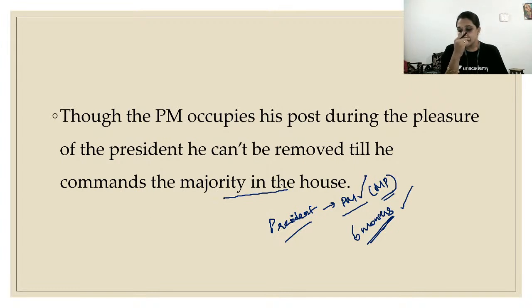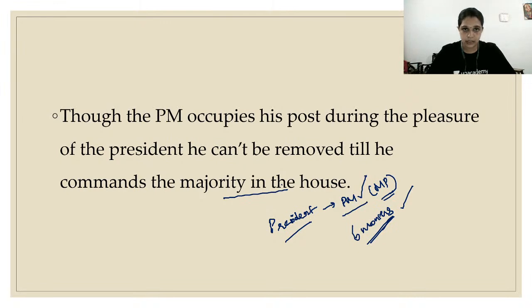What is this? So there is a statement. The prime minister is present in that particular post till the pleasure of the president. What does that mean? Pleasure of the president means the president can remove him when he feels like. That is what is called the pleasure of the president. But for that also there is a condition. If the president thinks that this person is not suitable for prime minister, he cannot just remove him like that. What can he do?